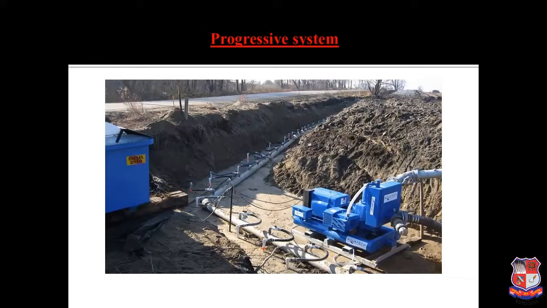Another method from the well point system is called ring system. Ring means we can consider a circular part where the header surrounds the excavation completely. Progressive means we have to go particularly on one line, that means a straight line or a place where a narrow excavation is there. But ring system works in a circular part.